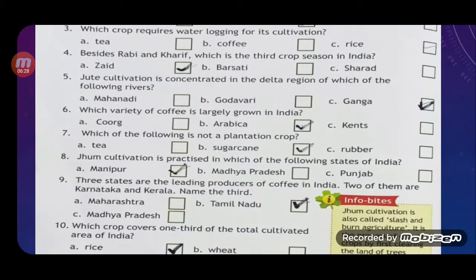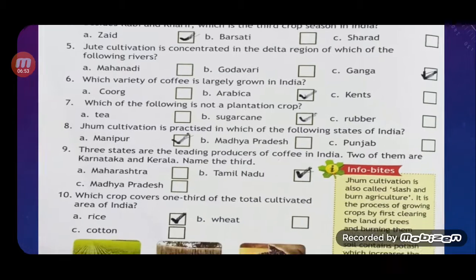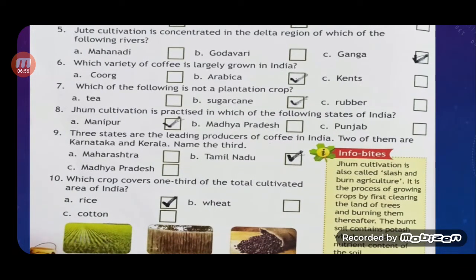Question number 9. Three states are leading producers of coffee in India. Two of them are Karnataka and Kerala. Name the third. A. Maharashtra, B. Tamil Nadu, C. Madhya Pradesh. The correct answer is option B, that is Tamil Nadu. Last question. Which crop covers 1/3 of the total cultivated area of India? Option A, rice, option B, wheat, and option C, cotton. The correct answer is option A, that is rice.